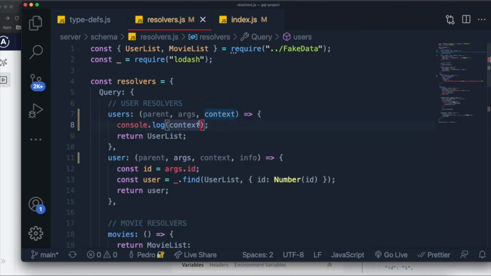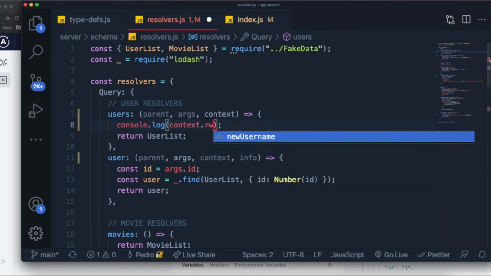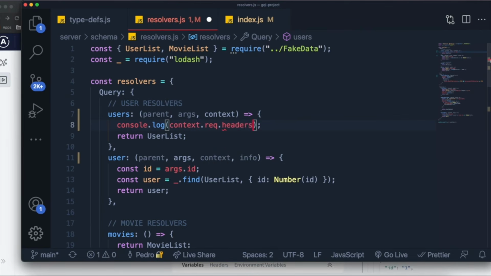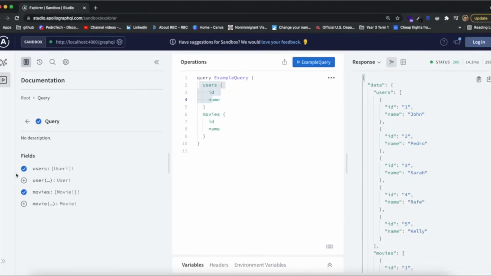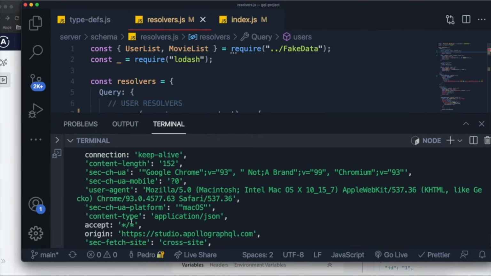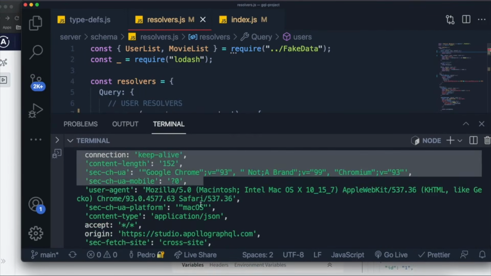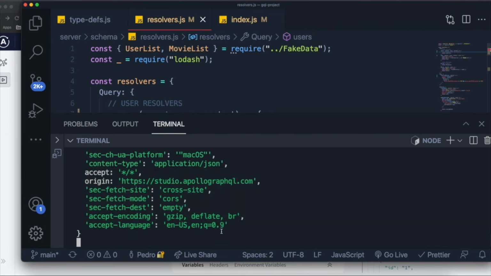This would be very useful, for example, if we were passing headers to our GraphQL API for some sort of authentication authorization method. If we said context.req.headers, for example, in our case, we're not passing any headers in the front end, but this is how we would access them, because if I execute this query, it should show the headers for the request, which in our case is this, but we didn't pass anything specific. We didn't pass any tokens, anything like that. But I just wanted to show you guys exactly how you would do something like that.